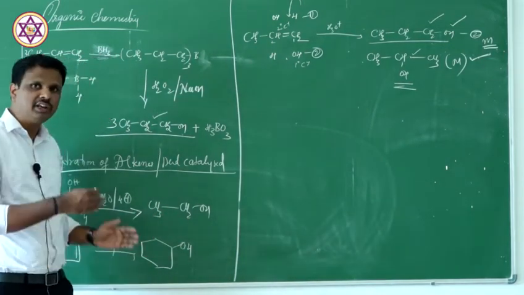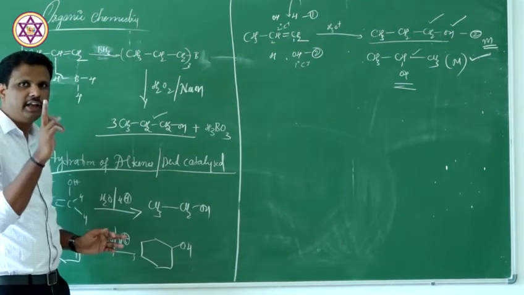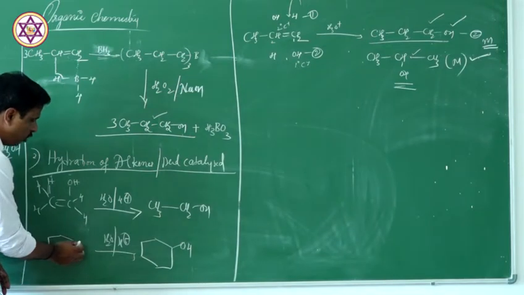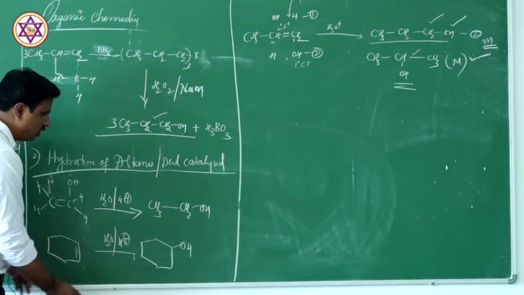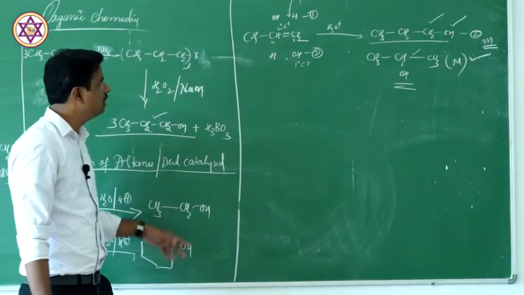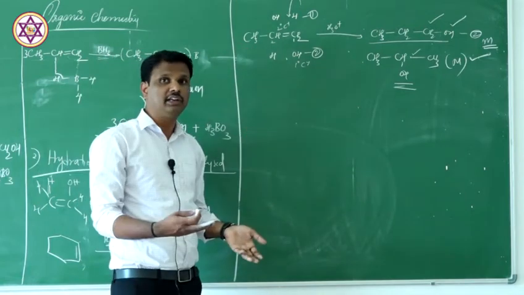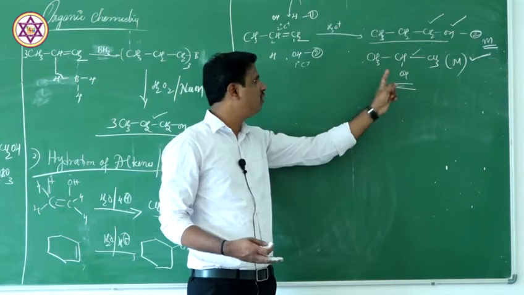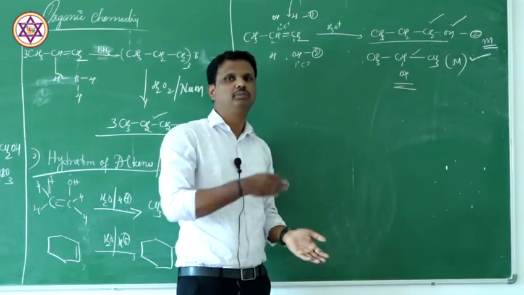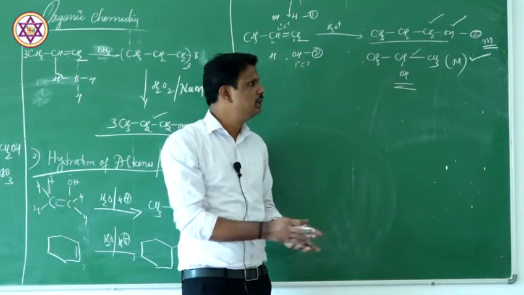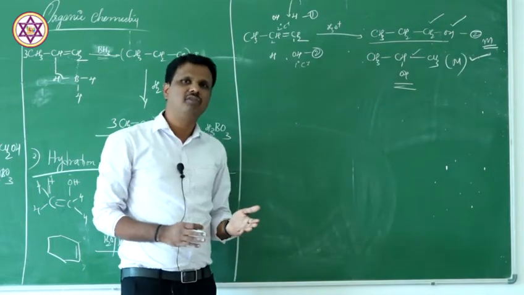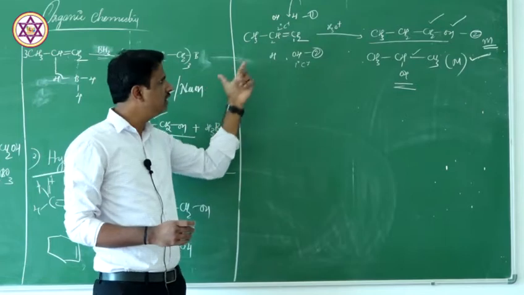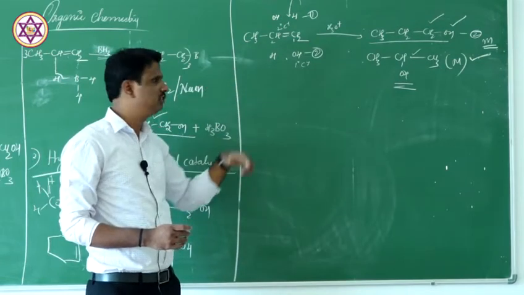Symmetrical alkenes always give exclusively one product. Okay? Because it doesn't matter whether you attach OH here or OH here, both of them give cyclohexanol only. But if you take an unsymmetrical alkene like propene, then you get 2 different products where one of the products becomes major, that is the Markovnikov product. Okay? So that is about preparation of alcohols using the hydroboration oxidation method as well as hydration of alkenes. We'll proceed.